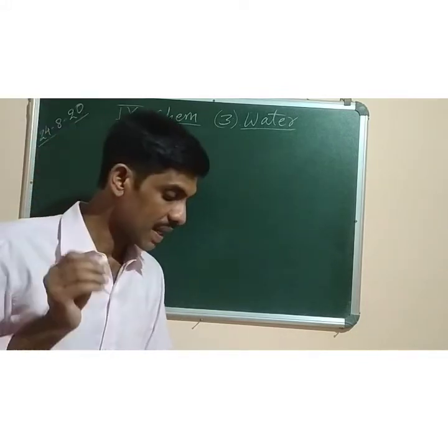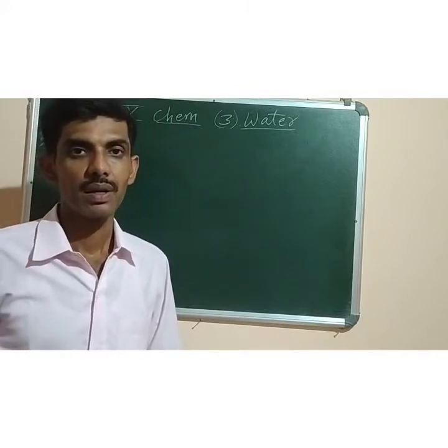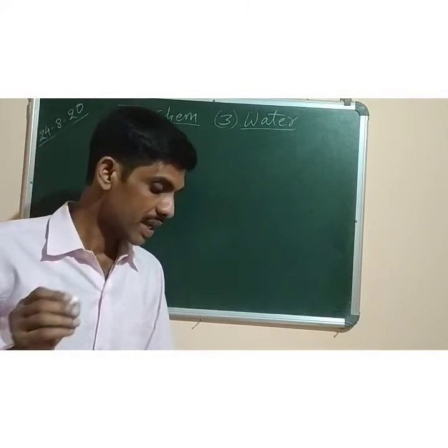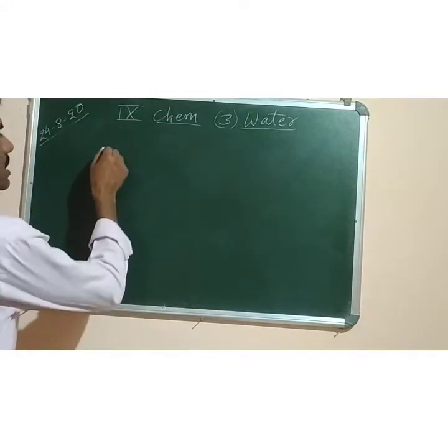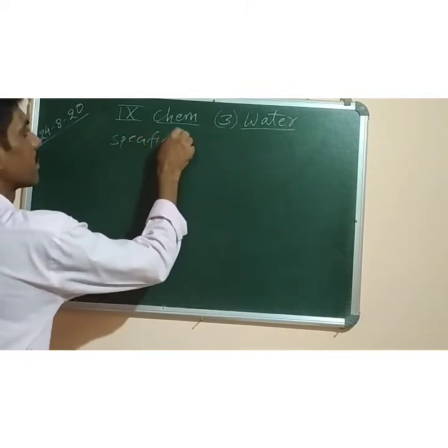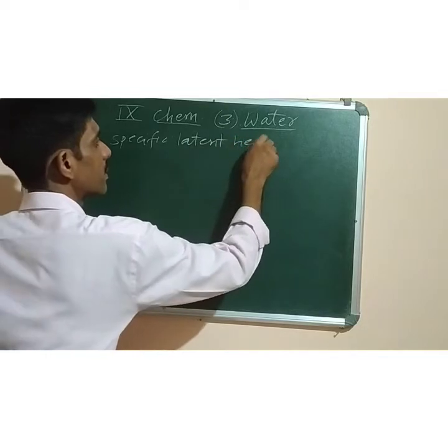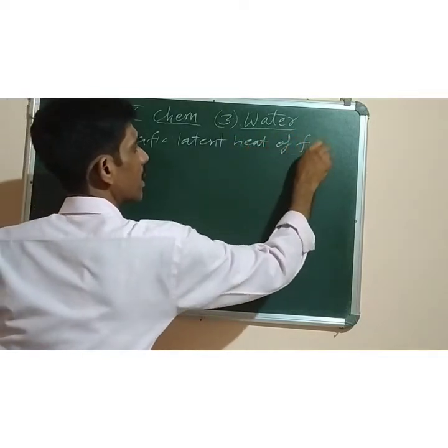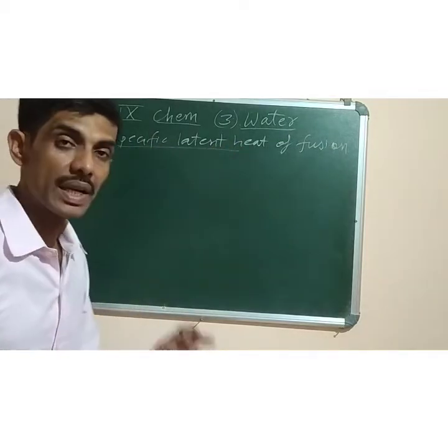A specific latent heat of fusion is the amount of heat required to change 1 gram of ice into water at 0 degrees C. So what is the meaning of a specific latent heat of fusion? Latent means hidden.